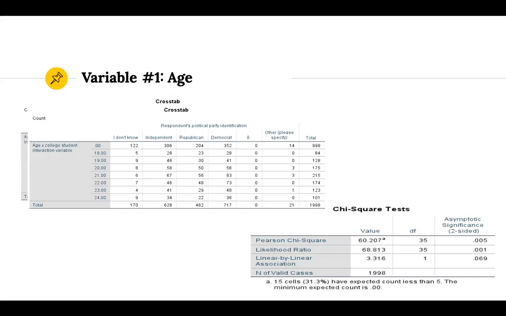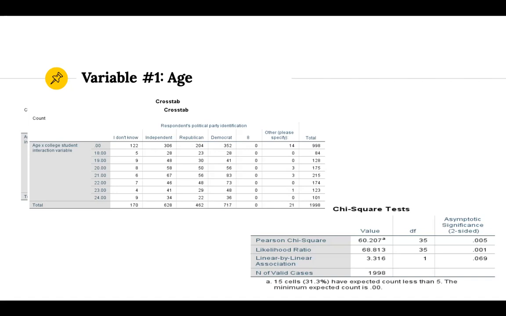Variable number one is age, and we ran this cross tabulation in our chi-square. And it was able to confirm through our Pearson chi-square that since the p-value is 0.005, which is less than the 0.05 required, the parents and offspring do have a significant impact on each other, meaning that we can support the hypothesis and reject the null hypothesis.